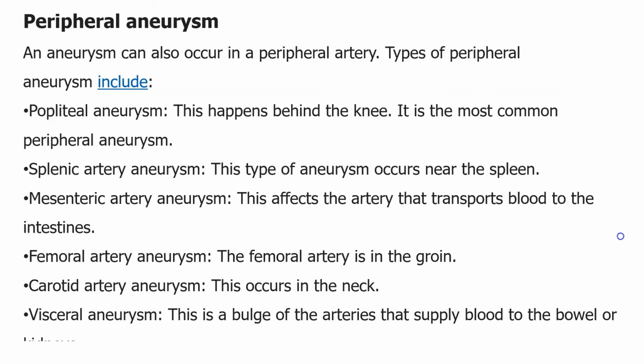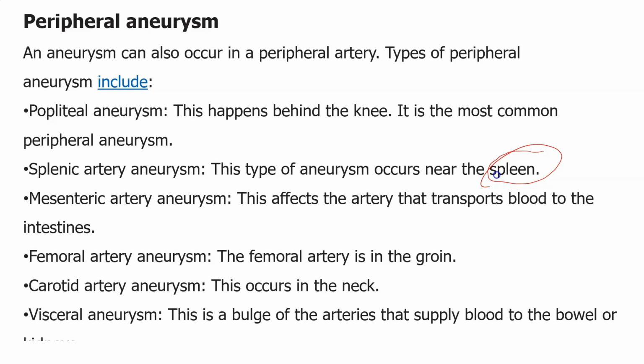They are also called peripheral aneurysms. The peripheral aneurysms include the popliteal aneurysm, which you can see behind the knee, and it is one of the most common peripheral aneurysms. We can also observe the splenic artery aneurysm, which is when the splenic artery has the aneurysm.